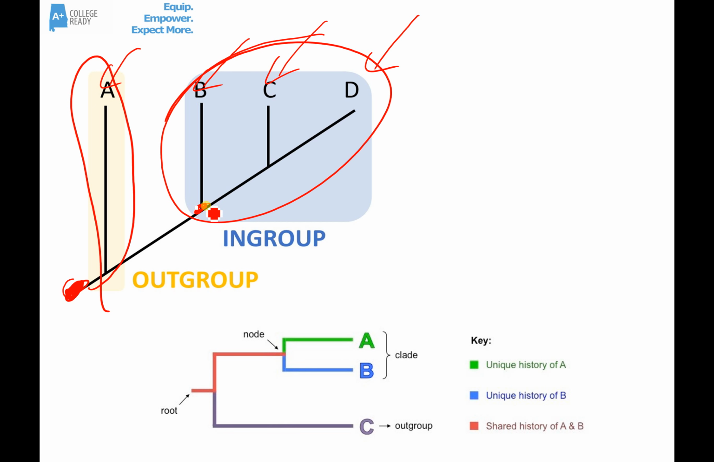Here's a node. At this node, there's a common ancestor. Some of its descendants evolved into species B. Some evolved into C and D. Here's a common ancestor shared between C and D. Some of its descendants became species C. Some evolved into species D.